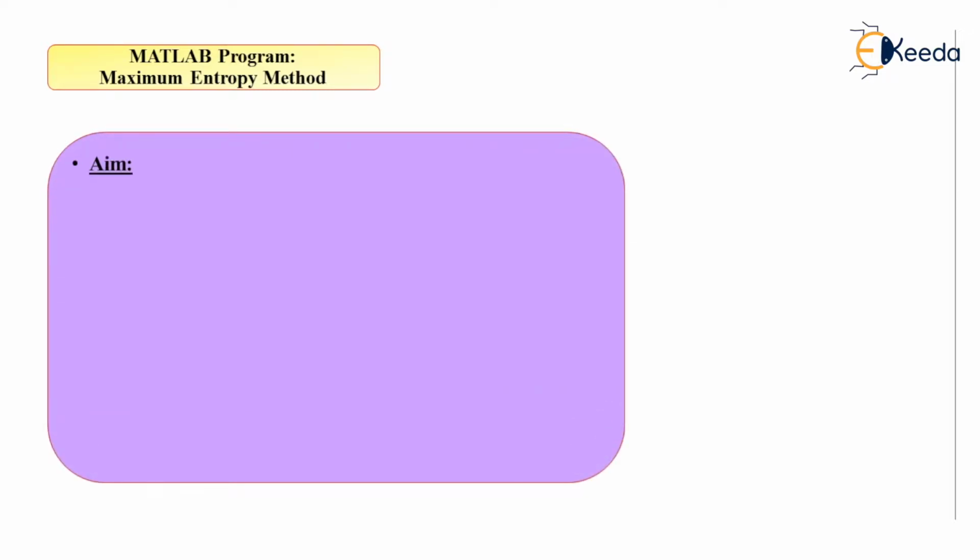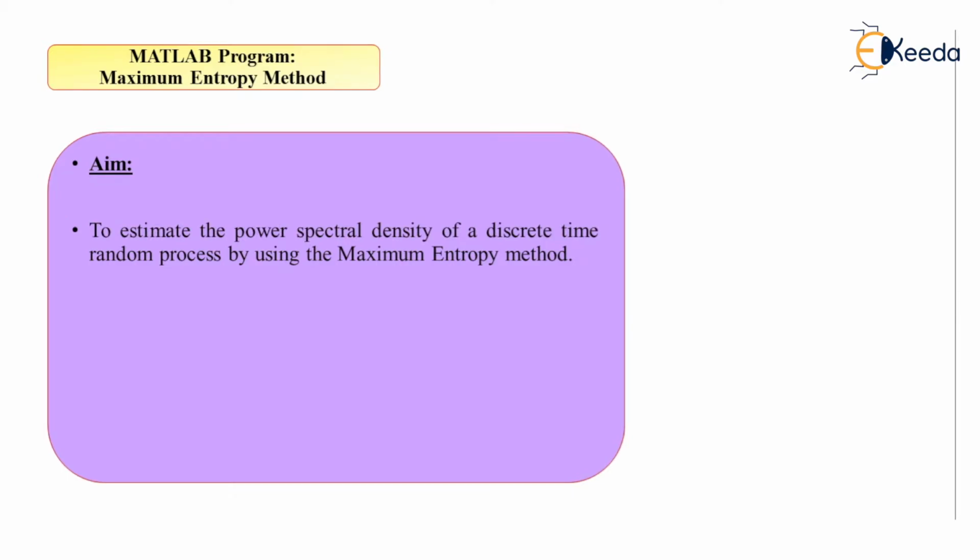As in the previous cases we have seen, the periodogram method, modified periodogram method, Bartlett's method, Welch's method, Blackman-Tukey approach, and the minimum variance spectrum estimation techniques have been demonstrated. In a similar fashion, we take here the simplest aim, that is to estimate the power spectral density of a discrete time random process by using the maximum entropy method that we just covered.